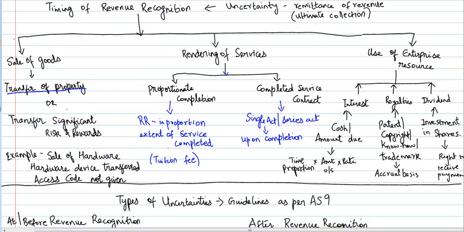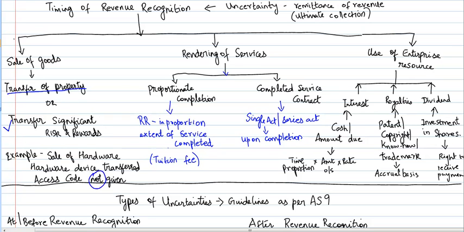For example, transfer of property would not have taken place, but the significant risks and rewards could have been transferred. So when the times don't coincide, then we should go by the time at which the significant risks and rewards are transferred. That should be the date of revenue recognition. For example, let's see the sale of hardware in which the hardware device has been transferred, but the access code is not given.